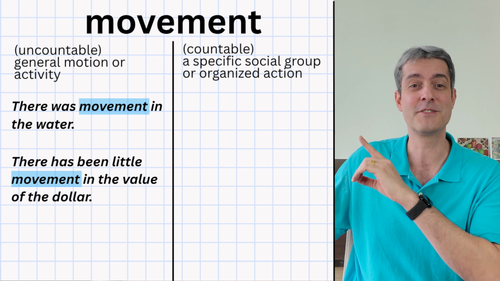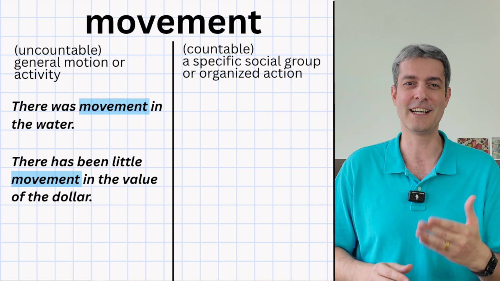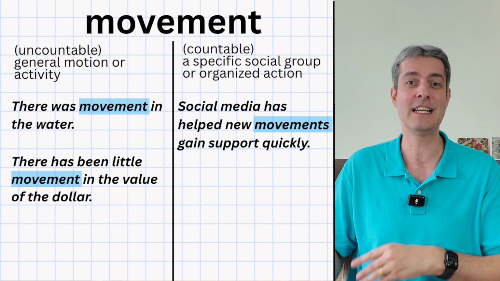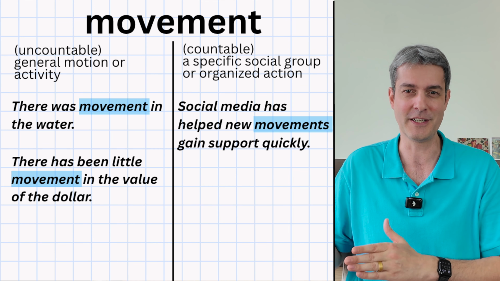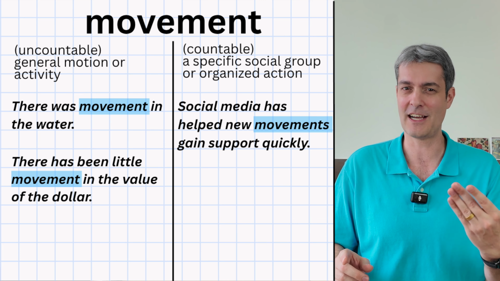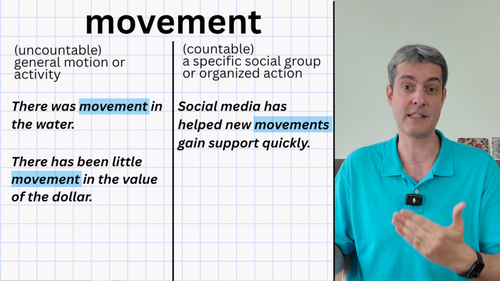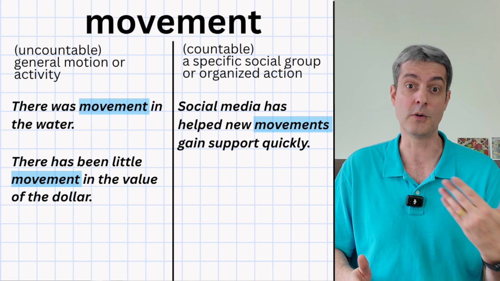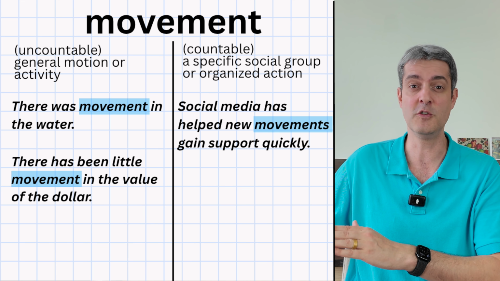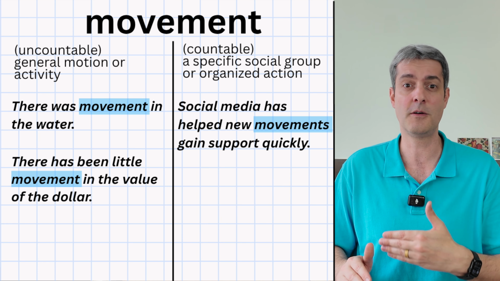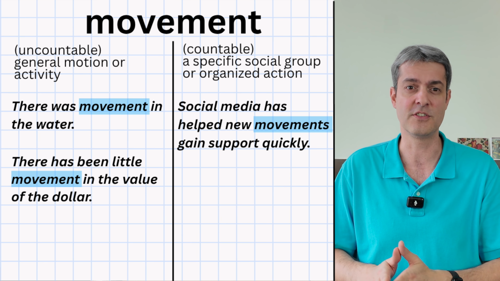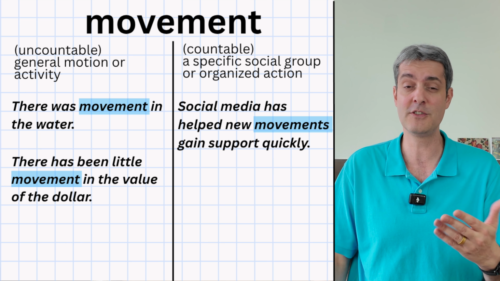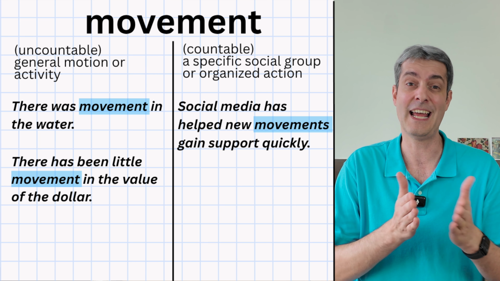But when movement refers to a specific social group or organized action, it becomes countable. For example, we could say social media has helped new movements gain support quickly. Here we use movements as a countable noun because it refers to specific social campaigns or organized efforts, such as environmental or political movements. We say movements as plural here because there are multiple efforts. We aren't referring to a general activity. So in this sentence, social media helps these individual movements reach more people and grow faster.